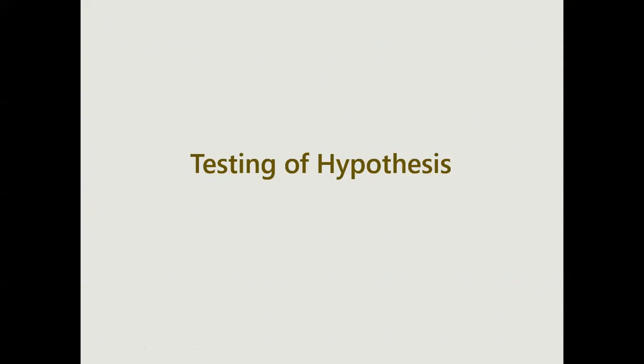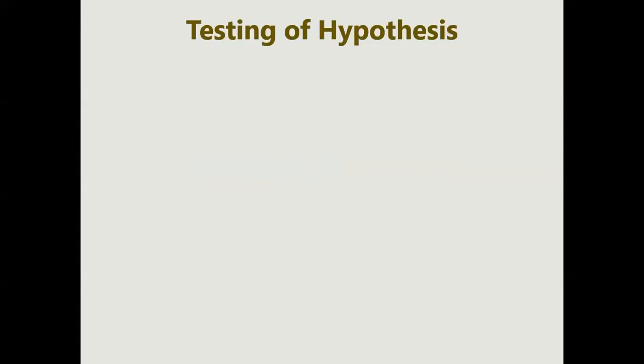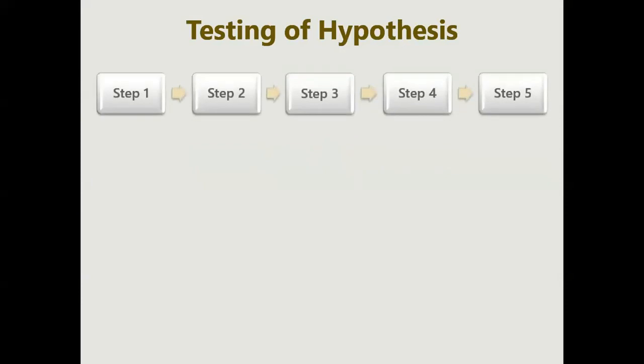If I say the drug was analyzed on particular mice or any test subject, and the data was very good or very significant, how do you find whether the hypothesis is right or not? There are different steps we use for hypothesis.